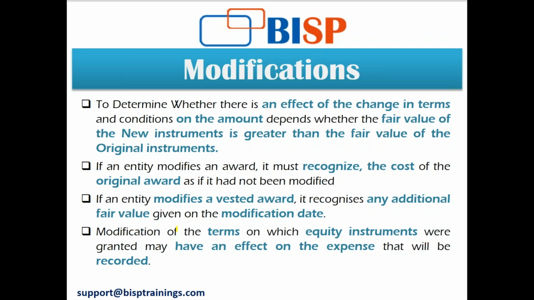And if the modification increases the value attached to the share-based payment award, I am going to recognize the additional cost, and the additional cost will also be spread over the remaining period. Let's say in the second year I modified a condition and it added around 1 lakh to my total vesting amount. I'm going to spread it over the 2-year period, 50,000 per year in my books.